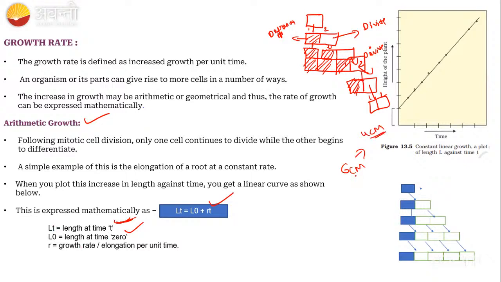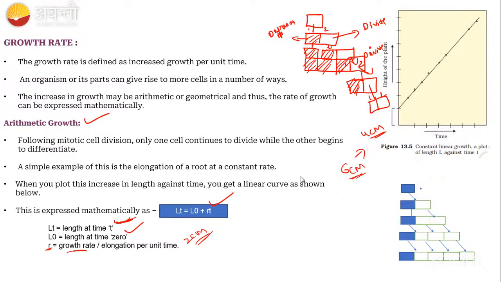After checking, it is LT. 6 centimeter is nothing but the LT. Before it is 4 centimeter, so L naught is nothing but the 4 centimeter. And R is the growth rate. Growth rate is nothing but 2 centimeter. How much it has grown, that is nothing but the 2 centimeter.